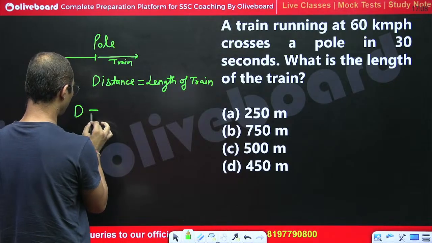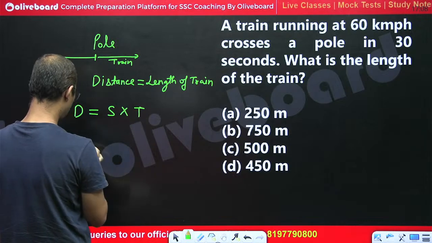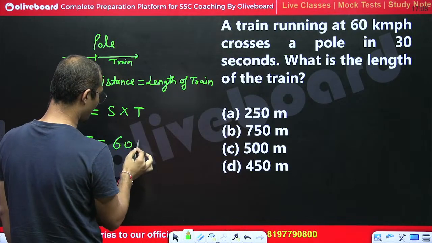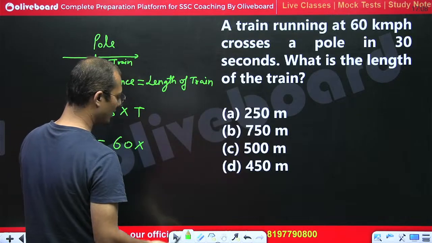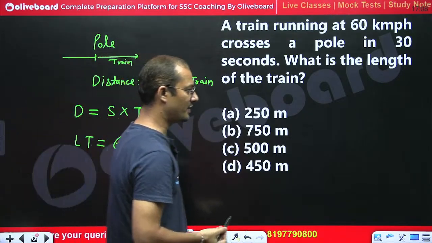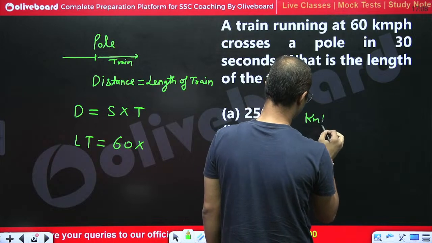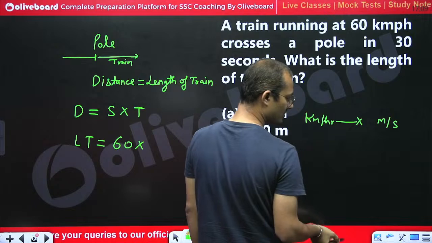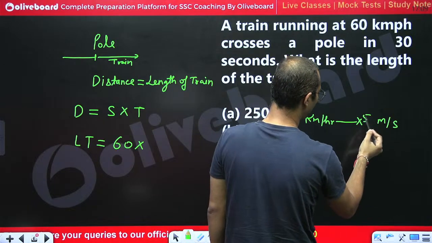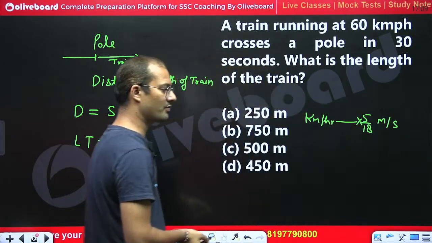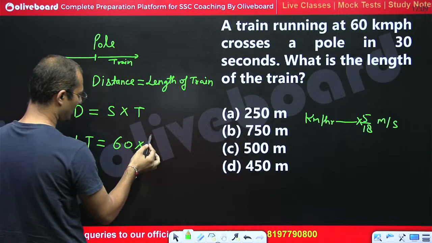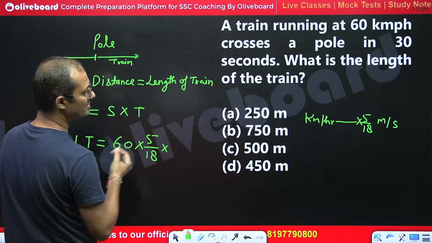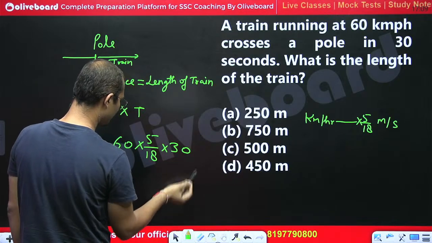So distance we know is speed into time, right? So the length of the train would be equal to speed, which is 60 km per hour, but the time is given in seconds. So we need to convert speed from kilometer per hour to meter per second, right? So we just multiply by 5 by 18 to convert speed from kilometer per hour to meter per second. So we will multiply it by 5 by 18. So this is the speed in meter per second and the time is 30, right?